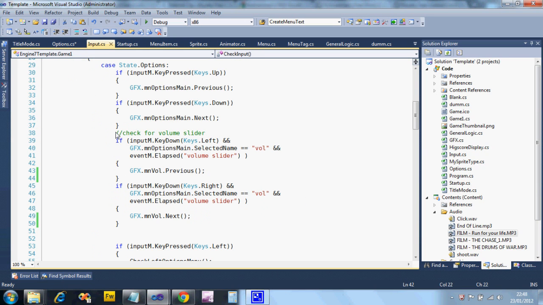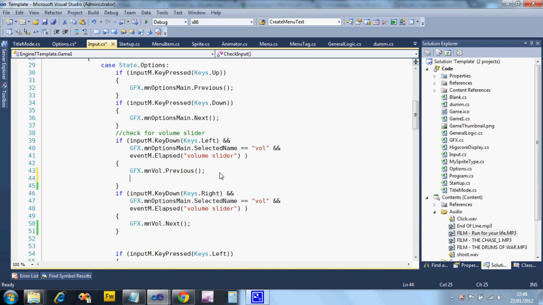These are my key checks that do my slider controls. There is a video that shows you how to set those up. So I need to set the master volume. So I'm going to say audio manager dot master volume equals. Now when I set up these sliders, they had a value between 0 and 100. At 100 I want to be full volume. Now in the master volume case, 1 is full volume, 0 is no volume. So I'm going to take the option that's selected from the volume menu.